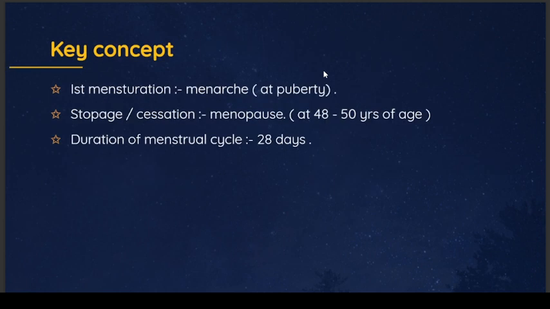Before learning about the menstrual cycle, we have to know the key concepts of the menstrual cycle. First, the start of menstruation is called menarche. It mainly occurs at the puberty stage. Stoppage and cessation is called menopause. It occurs at 48 to 50 years of age in women. The duration of the menstrual cycle is 28 days.